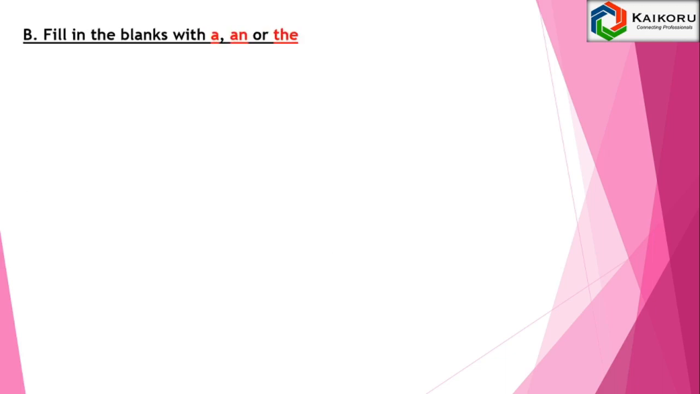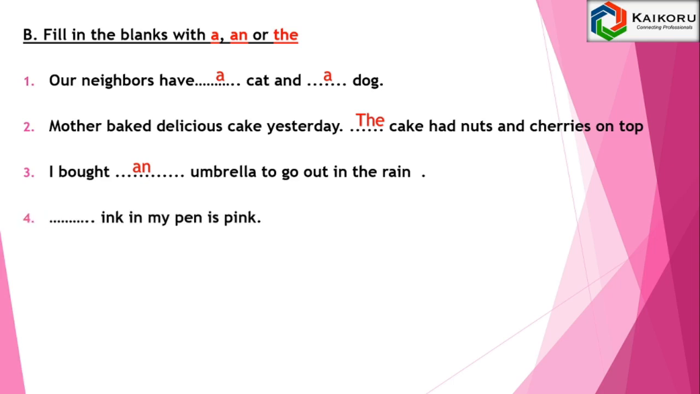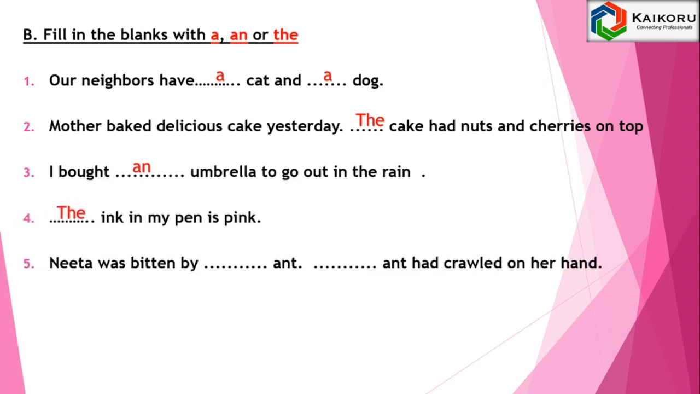Fill in the blanks with a, an or the. Our neighbors have a cat and a dog. Mother baked a delicious cake yesterday. The cake had nuts and cherries on top. I bought an umbrella to go out in the rain. The ink in my pen is pink.